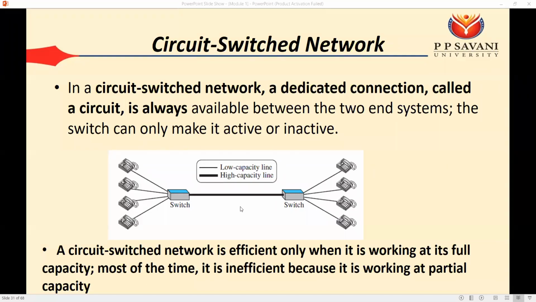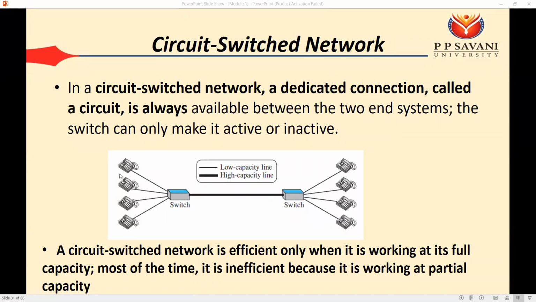Okay. So we have seen that our network criteria, the first network criteria is performance, in which we can say that the throughput of our system should be high. Throughput means at the time we should be able to send the highest amount of data in our network. Okay. So here we can say that although the capacity of the network is 4 Mbps, we are sending only the 1 Mbps data if only one user is talking. So for example, if only one user is talking, at that time the major capacity of this network is going to be wasted.